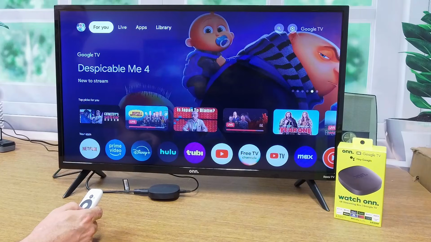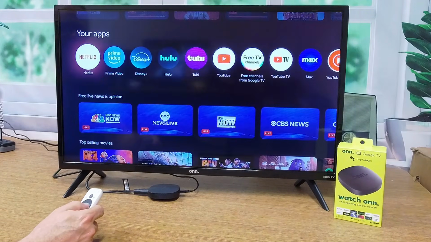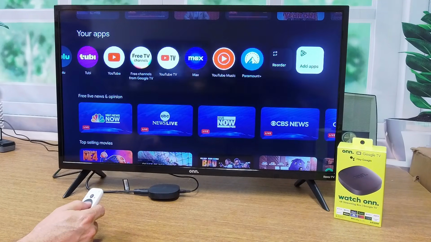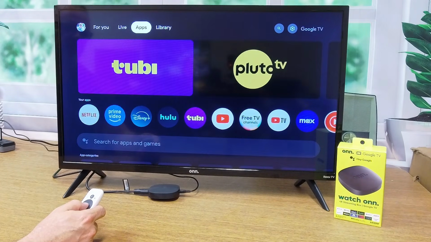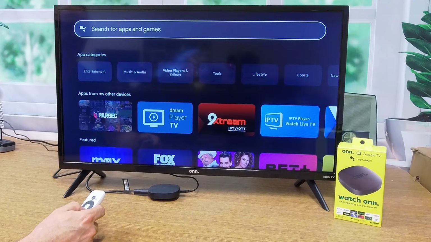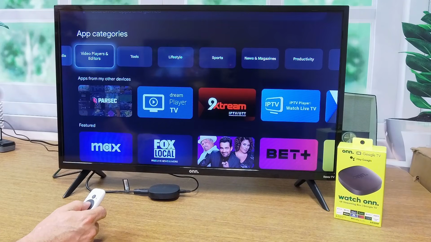So we're going to go from this screen down to your apps, and we're going to go all the way over to the right to add apps and select that. New screen comes up. So again, we're going to go down to app categories, and we're going to find TiviMate under video players and editors. So choose that.